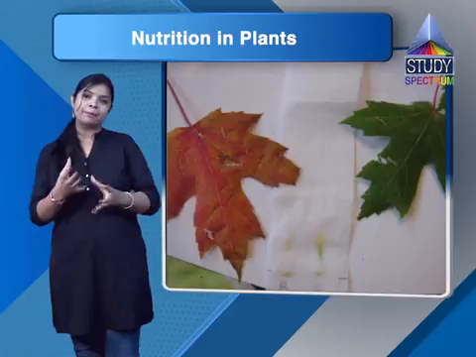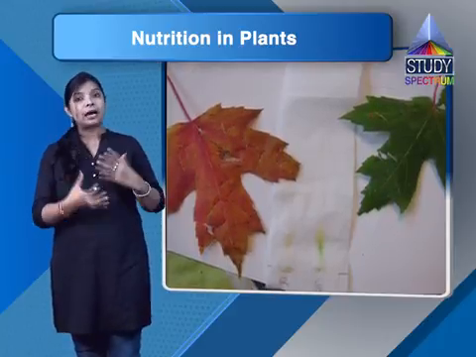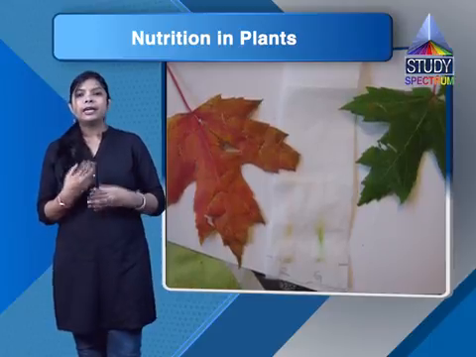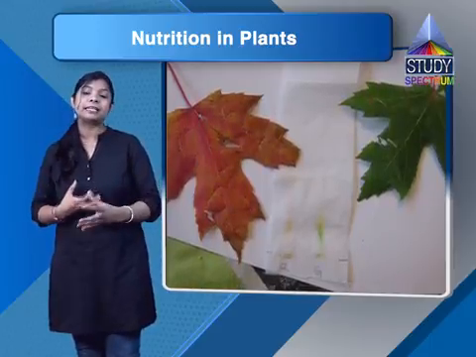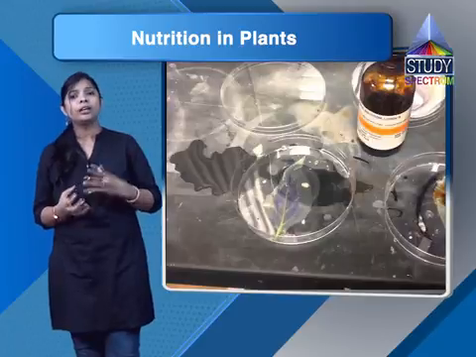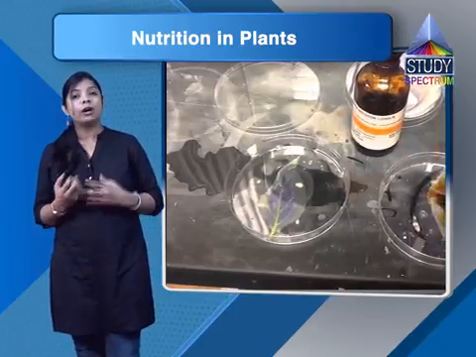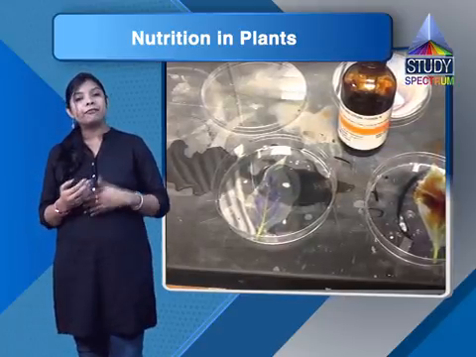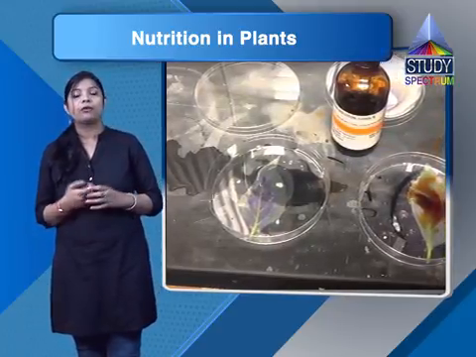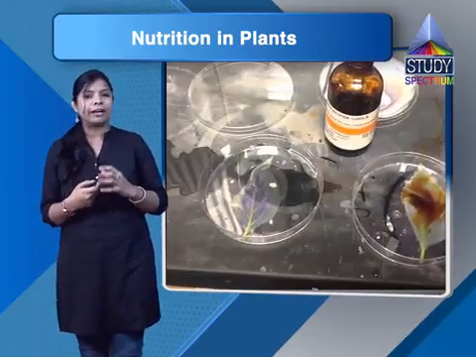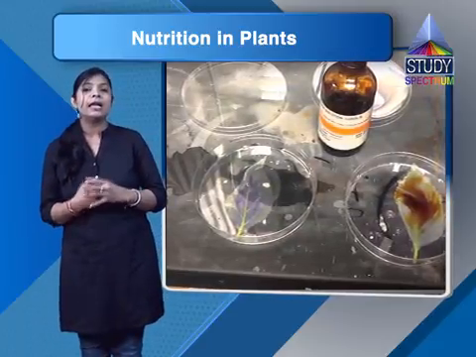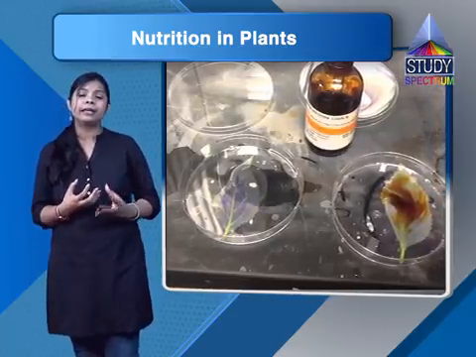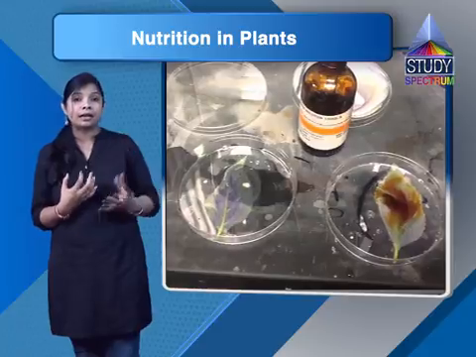One plant, plant A, we kept in a dark room so that it cannot get any source of light, and plant B we placed in sunlight for 3 to 4 days. Then take the leaves of both the plants and perform an iodine test. Take 5 to 6 drops of iodine solution and put them on both the leaves.